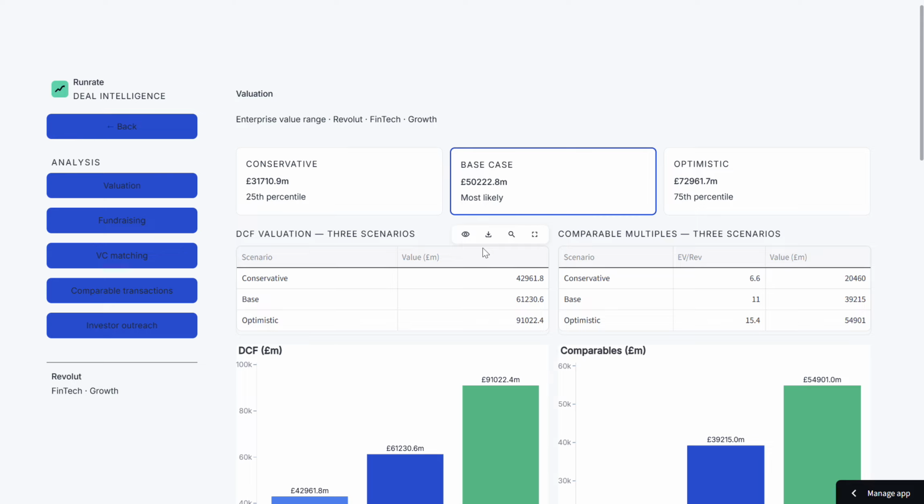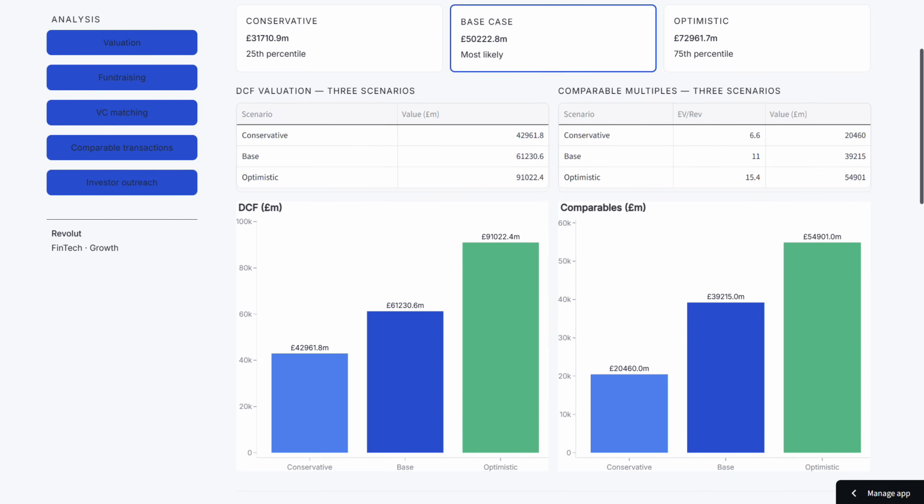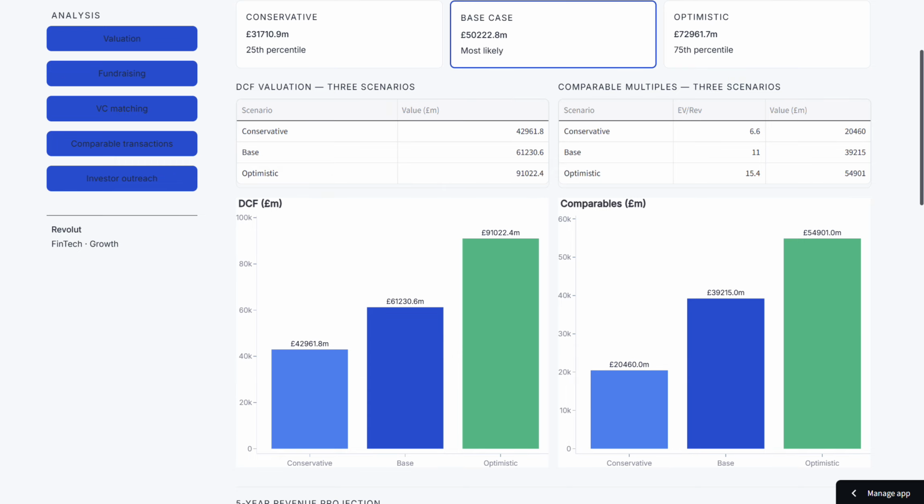The model runs a blended DCF and comparable company analysis across three different scenarios. I made a deliberate methodological choice here. DCF alone is unreliable because terminal value dominates the output, and comparables alone ignore the company's specific growth trajectory. Blending the two forces both methods to inform the answer.